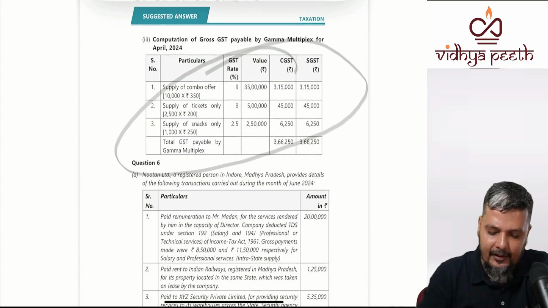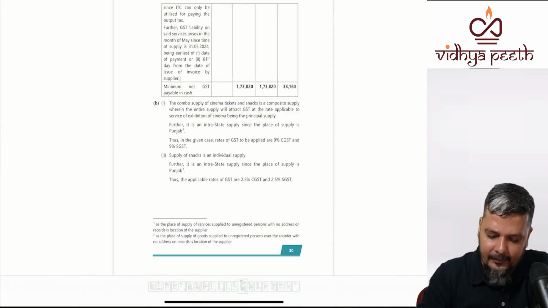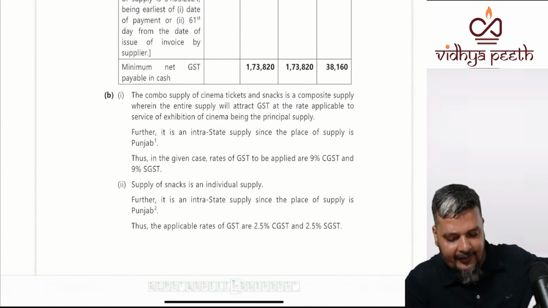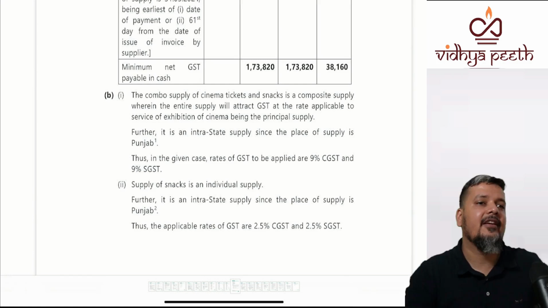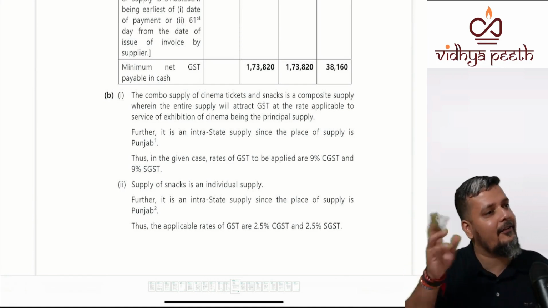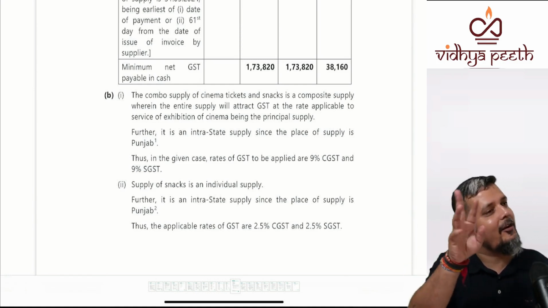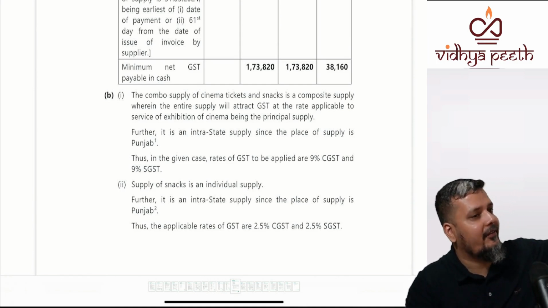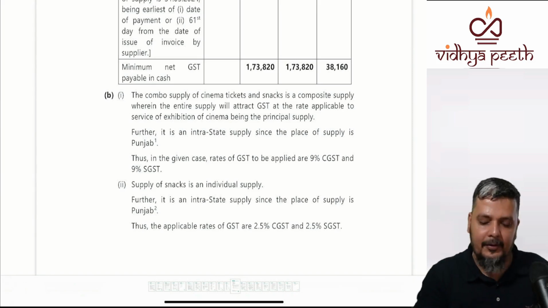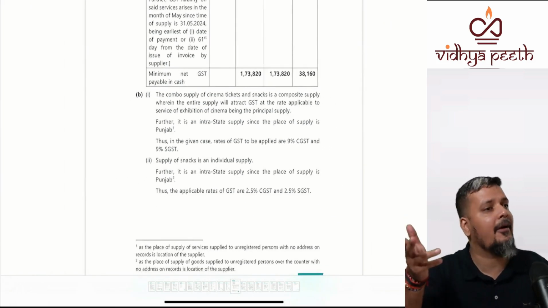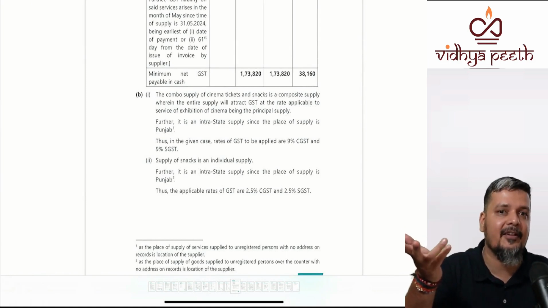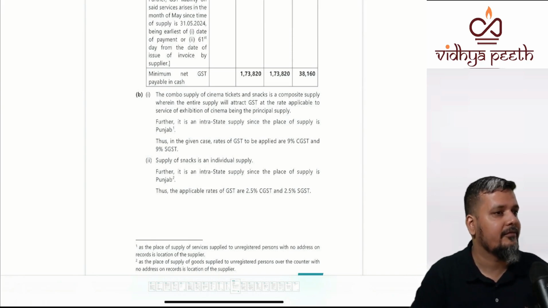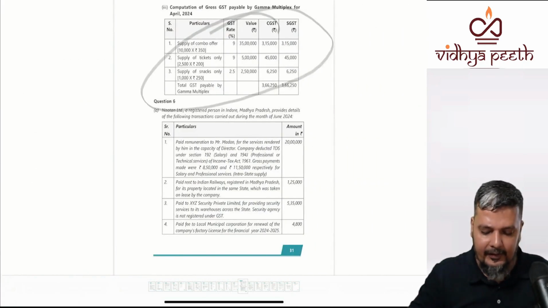Next is a question where you don't think that they have actually gone with the highest rate of tax. They have explained that it is a composite supply. See, the fun part in this question is that whether you take composite supply or mixed supply, finally you get 18. But they have explained first that it is a composite supply. You might have got marks for the second part even if you wrongly assumed it is a mixed supply, you would have gone with 18 only. But you would not have got marks for the first part. Clear?